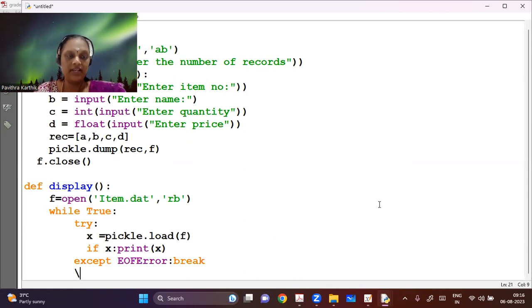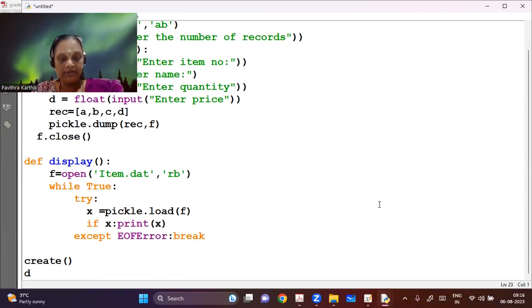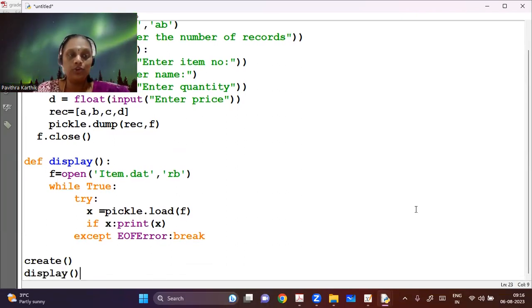Let's try this function. We have to call that. So here I can just say create once and display. You need not write this in your theory exam, but here for practicals we need this. So let's run this.